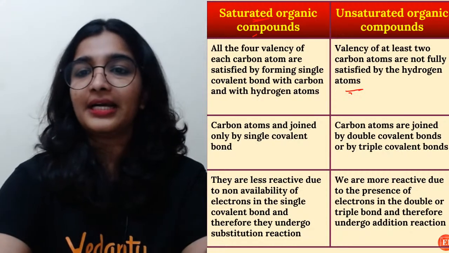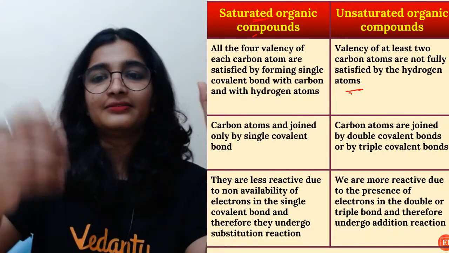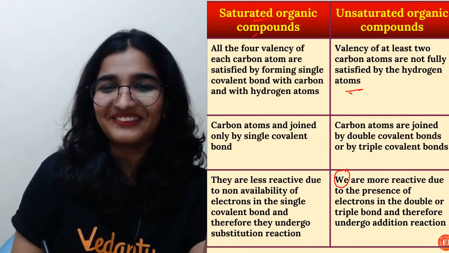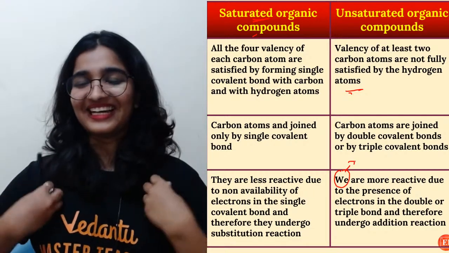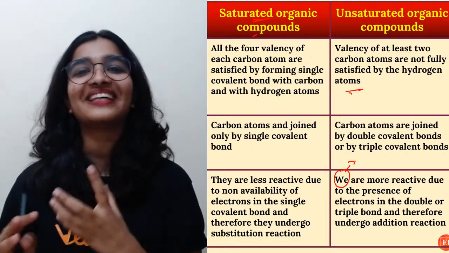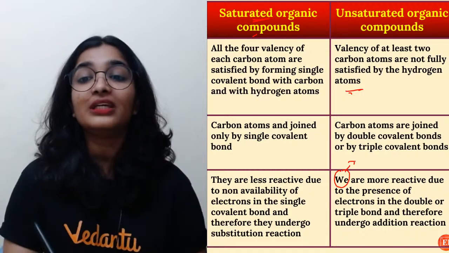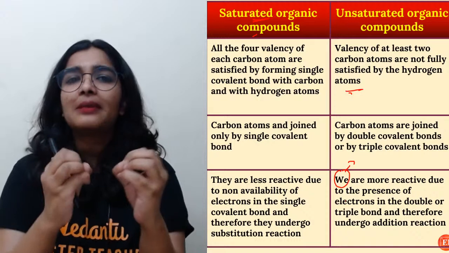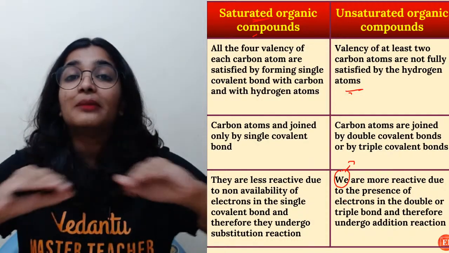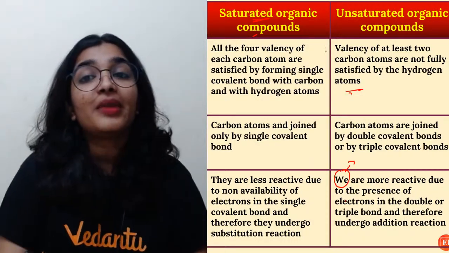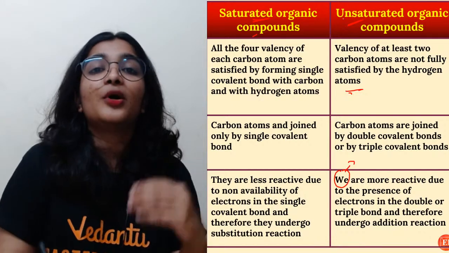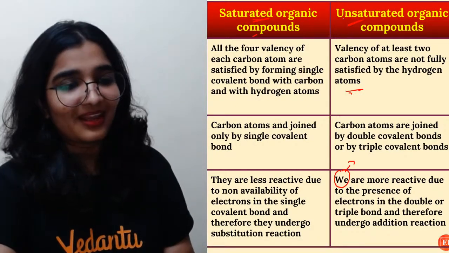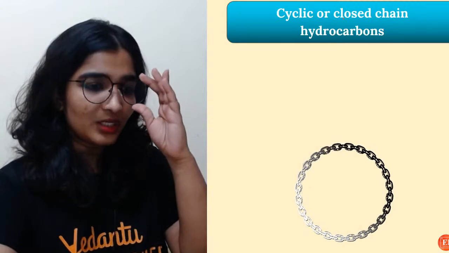Okay. Hey Tanmay, we unsaturated compounds are more reactive, right? So we are also very reactive. Unsaturated compounds are very reactive because of the electrons in the double and triple bonds, which are not very stable or strong, so they can be easily broken. That makes unsaturated compounds more reactive. What are alkyl?